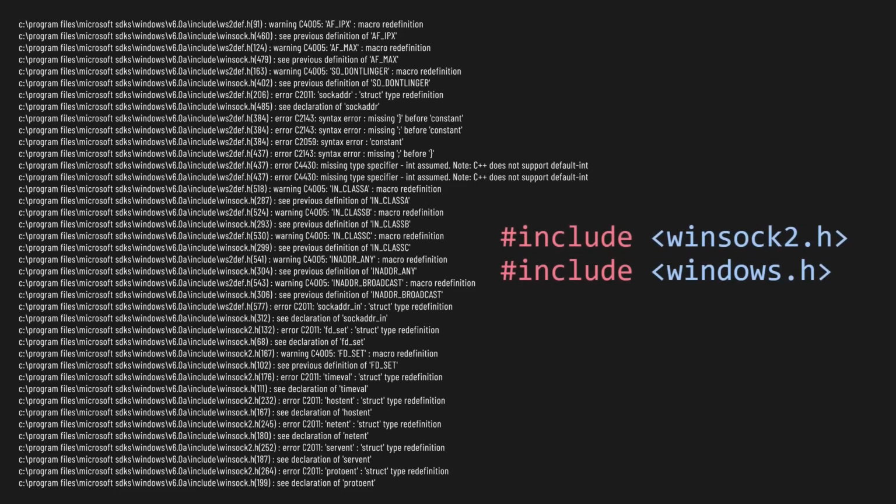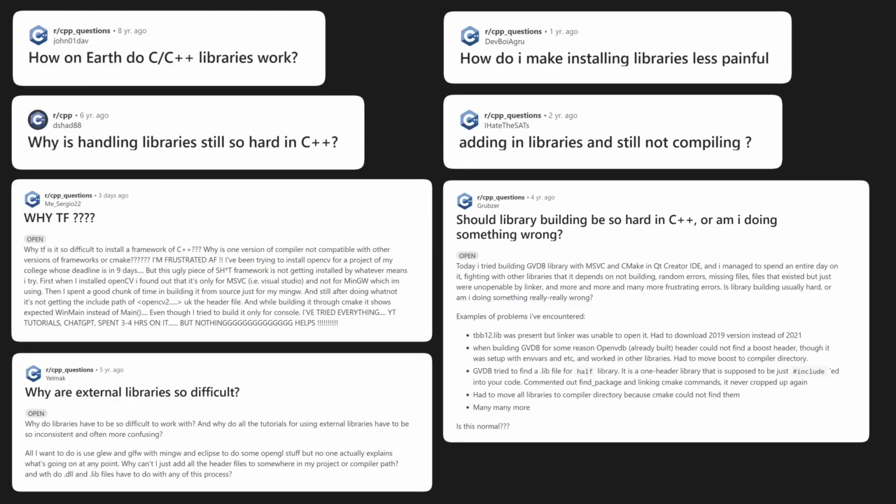A beginner would never be able to figure this out on their own, and AI systems like ChatGPT rarely help with issues like this. You just have to pray that somebody else on the internet has had the same issue before and fixed it. Using third-party libraries in C++ is so agonizing that people have developed a practice called header-only libraries to try to make it simpler. In header-only libraries, all of the code in the entire library is put in one single header file so that you can easily just copy and paste it into your project.